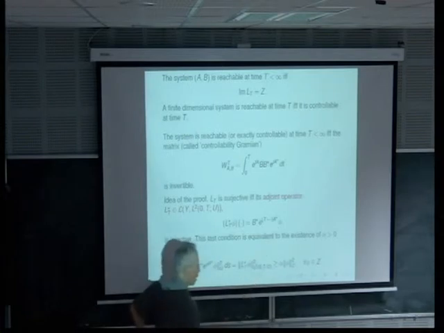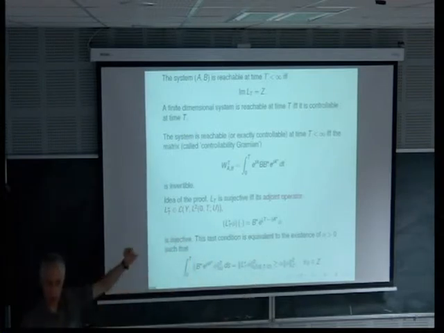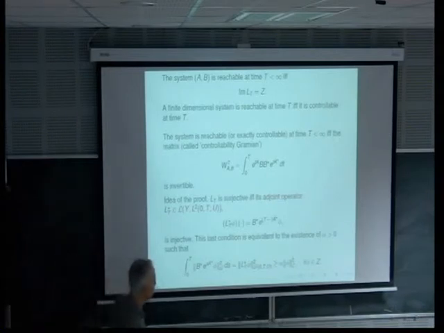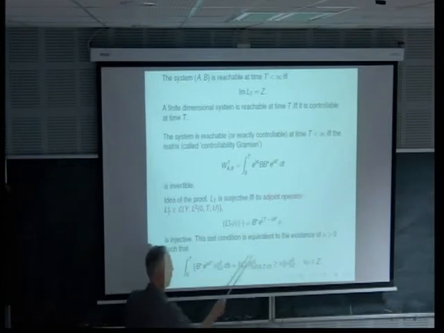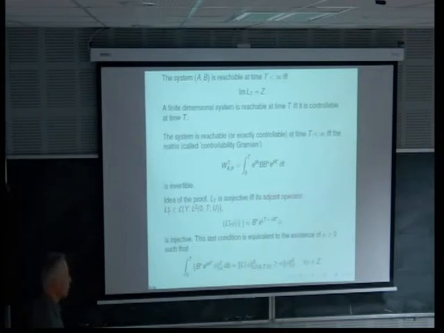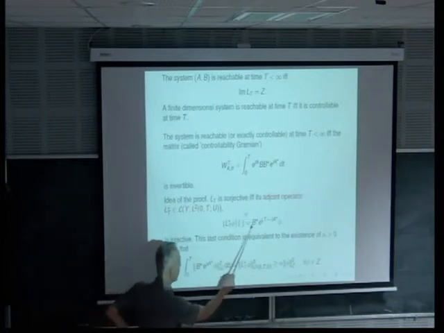It means that you start from phi and you integrate from capital T down to t the equation minus phi prime is equal to A star phi, and you apply B star.